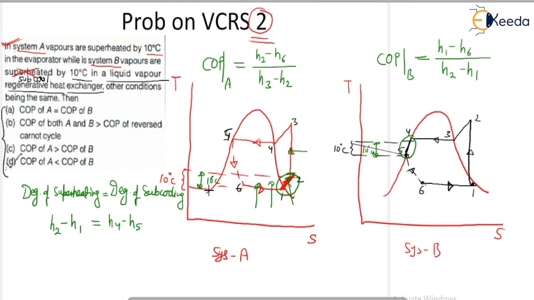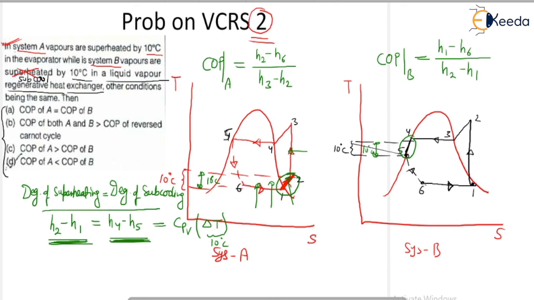Okay, very good. And now both these values have exactly the same specific heat of transmission, that means Cp times delta T, that means temperature difference, approximately 10 degrees centigrade.